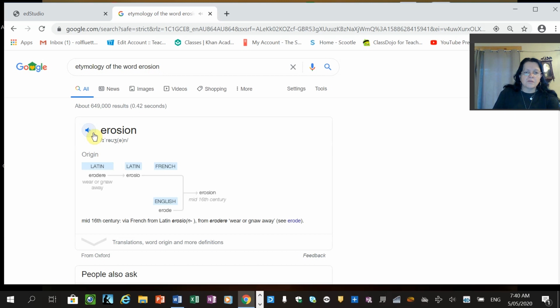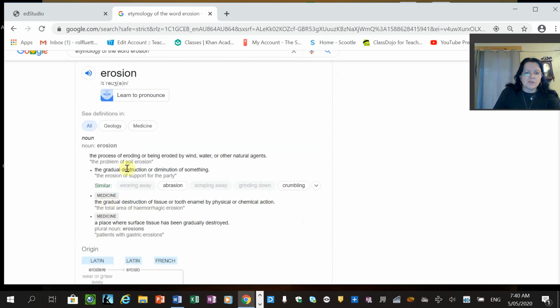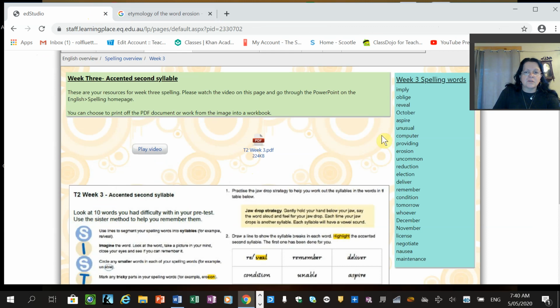Oh, there we go. Erosion. So Latin, erodere, wear or grow away, gnaw away, and then the French have changed it to erosion in the 16th century. The process of eroding or being eroded by wind, water, or other natural agents.